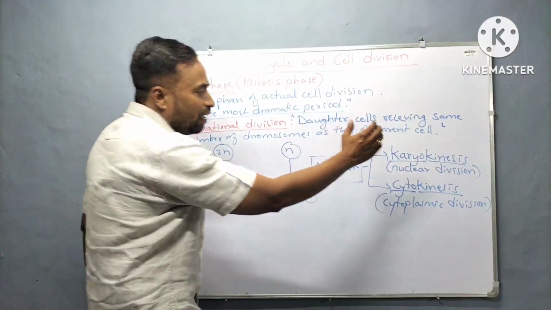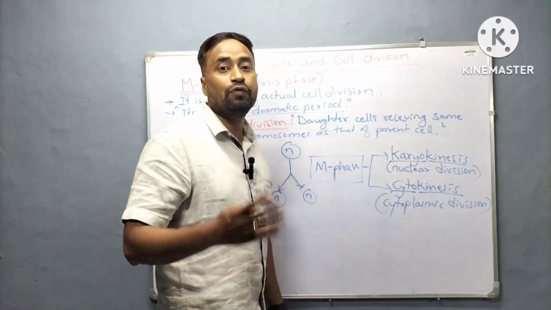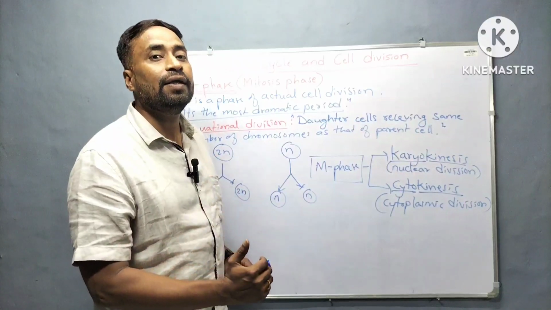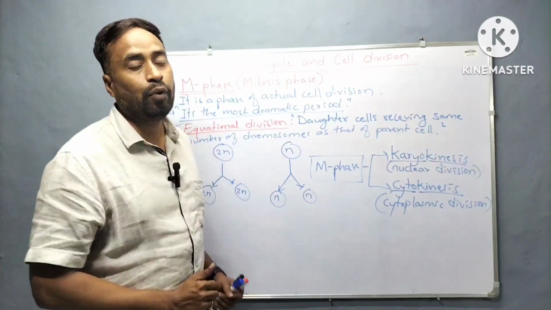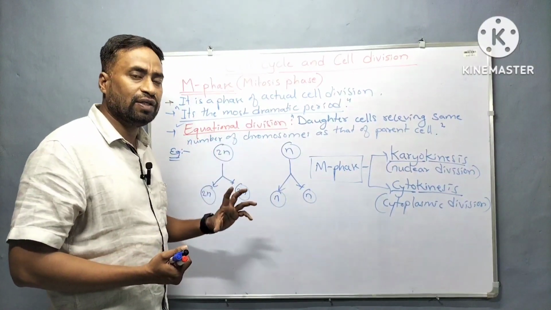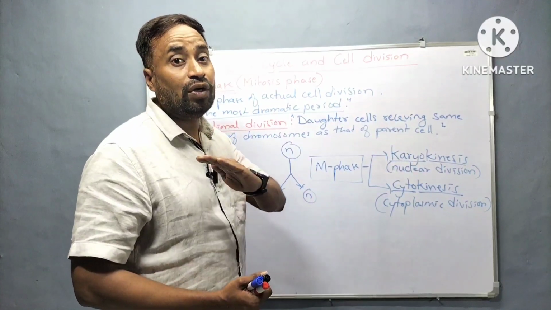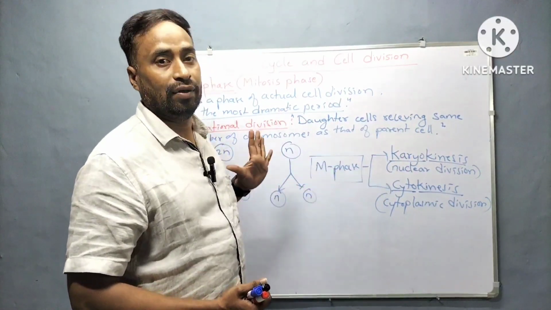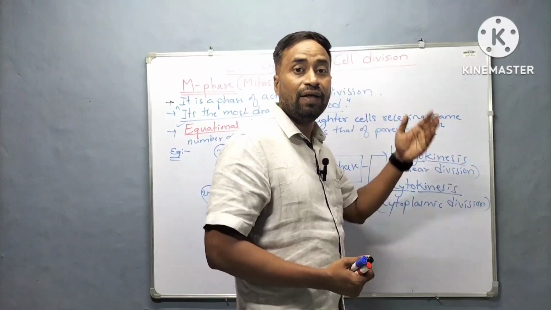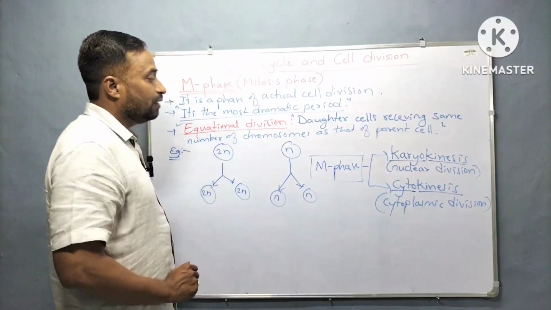In karyokinesis there are further four phases: prophase, metaphase, anaphase, and telophase. One important point we need to remember is that, of course, there are some key features for each of the phases, but no clear cut lines can be drawn between the phases. That point we must remember.